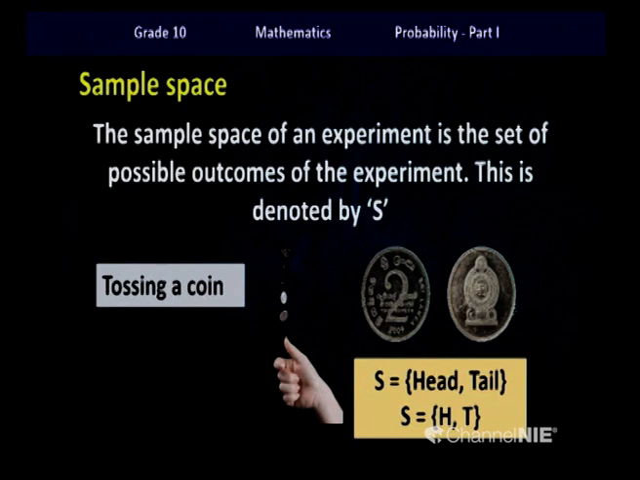So that will be the sample space of the random experiment of tossing a coin. Next we will look at another example. An example of tossing a die. Children, a cubical die has 6 faces. So the faces are numbered from 1 to 6.